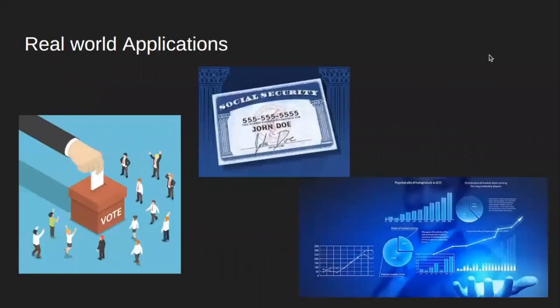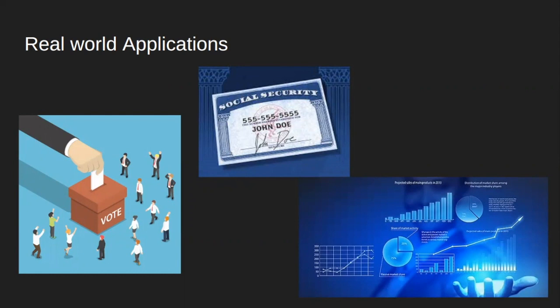If we look at some other potential real-world applications in the future, there's, for instance, voting, social security, or data analytics. In voting, we can use zero knowledge proofs to allow voters to prove that their vote has been cast correctly, but without revealing their identity or their choice, who they voted for.